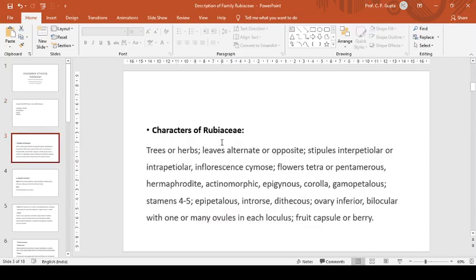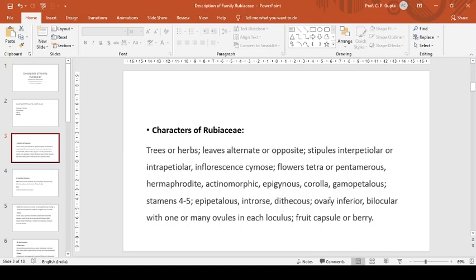Now, characters of the Rubiaceae family. Plants are trees or herbs. Leaves alternate or opposite. Stipules interpetiolar or intrapetiolar. This is again a distinguishing feature of the family Rubiaceae: the position of stipules. Inflorescence is cymose. Flowers tetra or pentamerous, hermaphrodite, actinomorphic, epigynous.